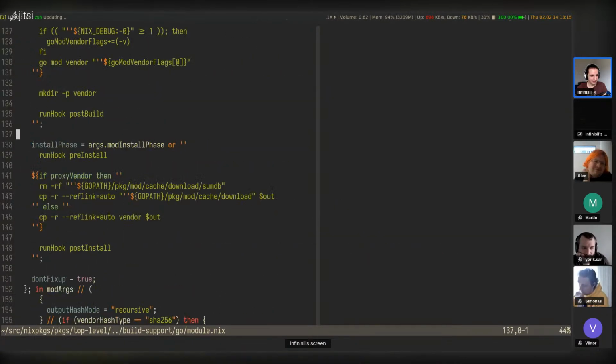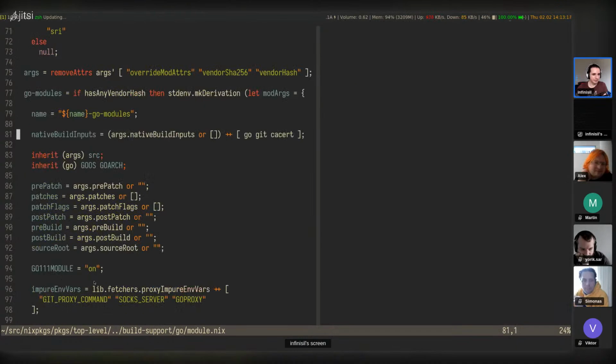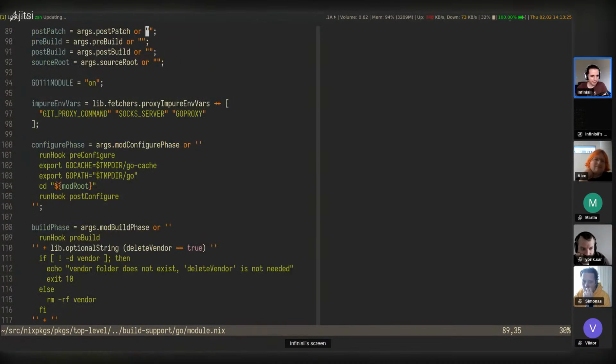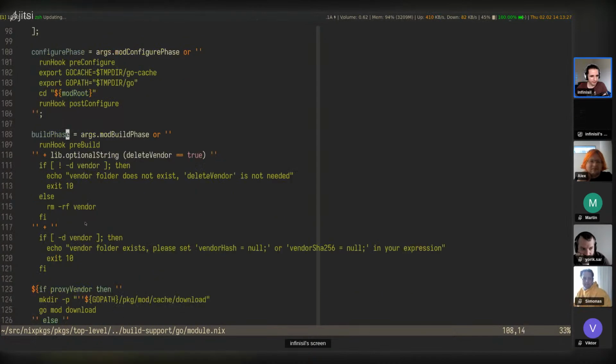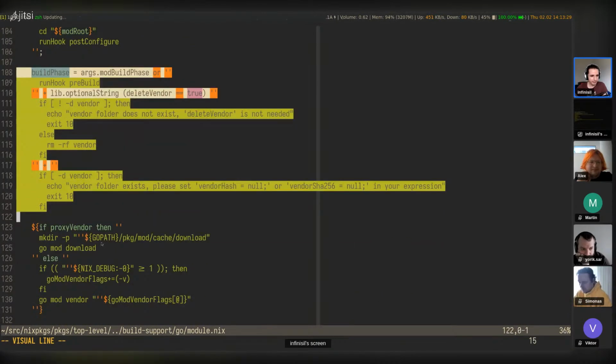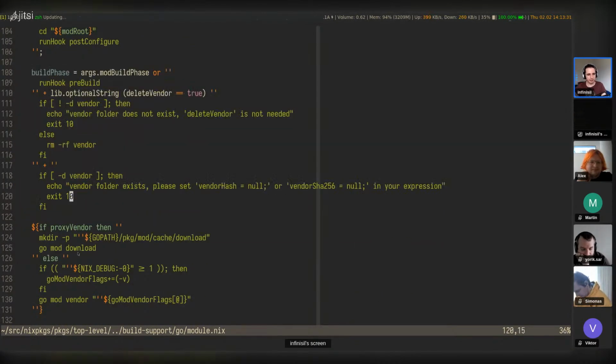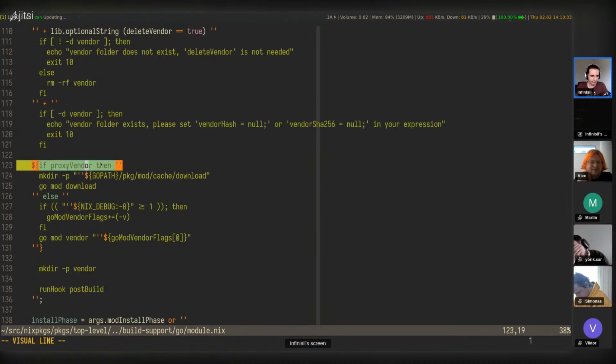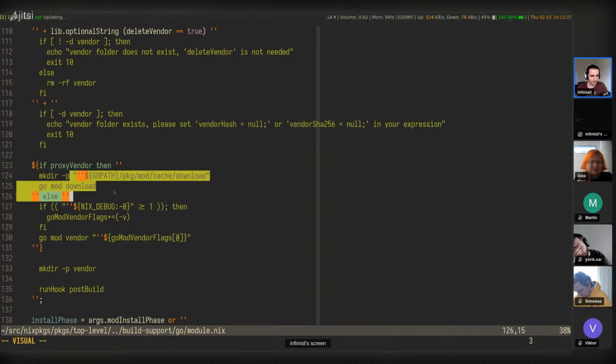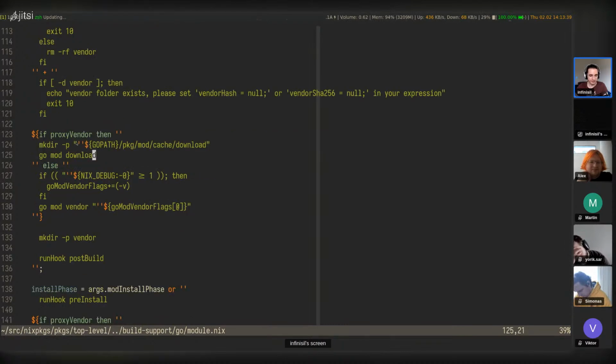So underneath it, of course, all of these builders are a stdenv.mkDerivation, and they all pass some arguments to it. They have their own hooks and phases and so on. Now, they do have a lot of different behavior here. So when you enable proxy vendor, then it does something else here. And for a specific package, you will only ever need one case of these, probably.